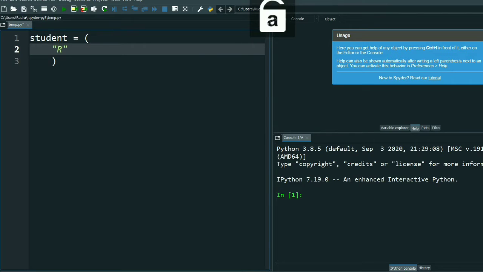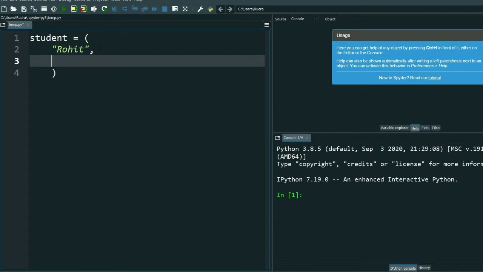Suppose I write here Rohit. I am taking a name, student name Rohit. You have to give a comma. Remember this. You have to give a comma here to separate the items. You can write this sideways, that's not a problem, but for your understanding, I am writing it like this. Suppose Virat. I am taking Virat.